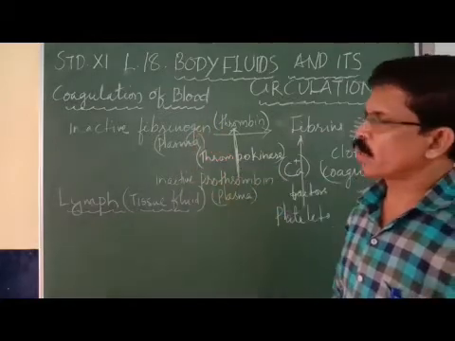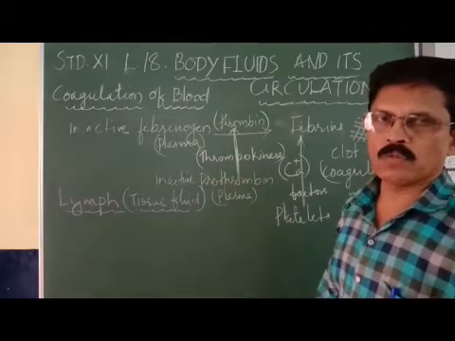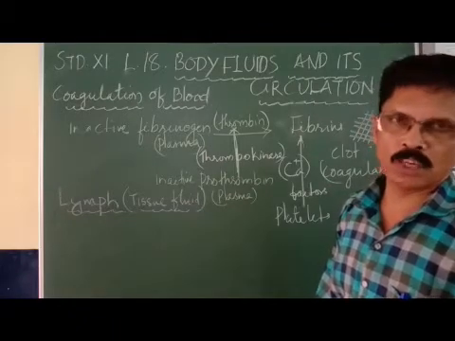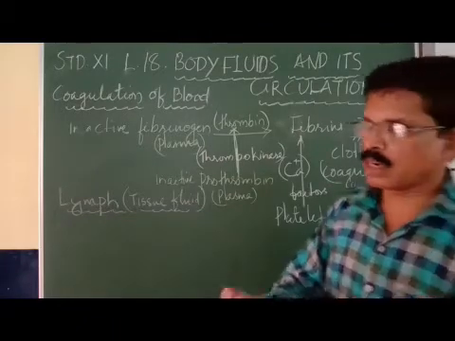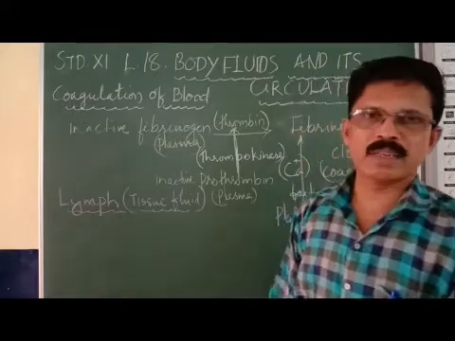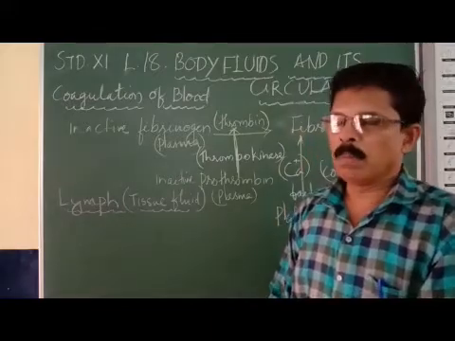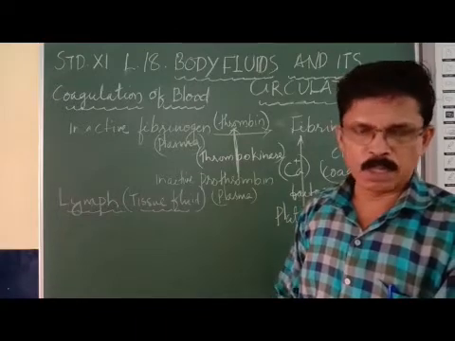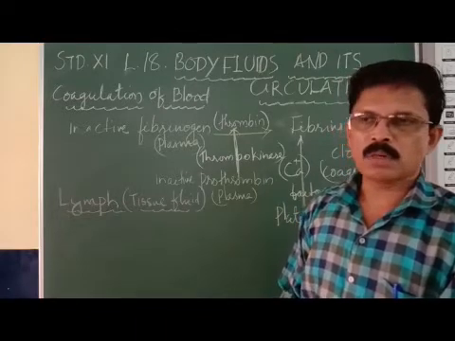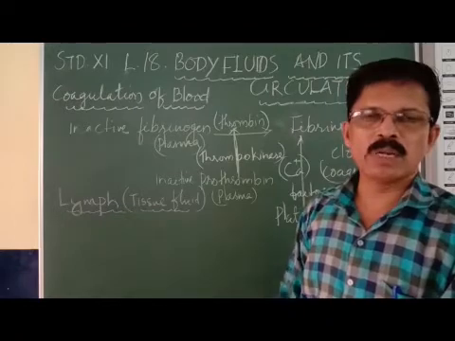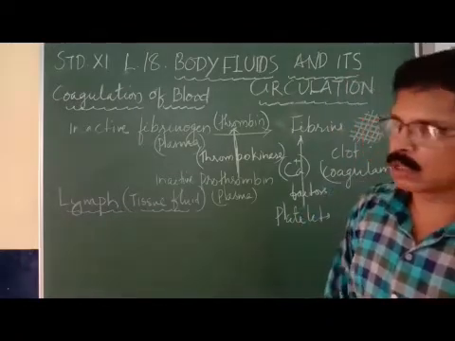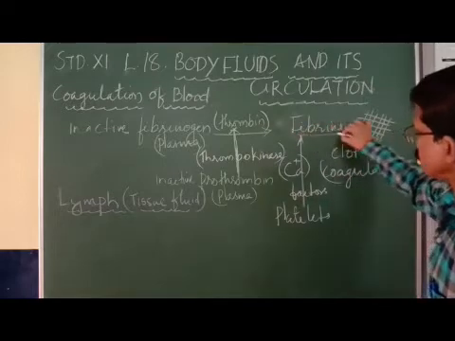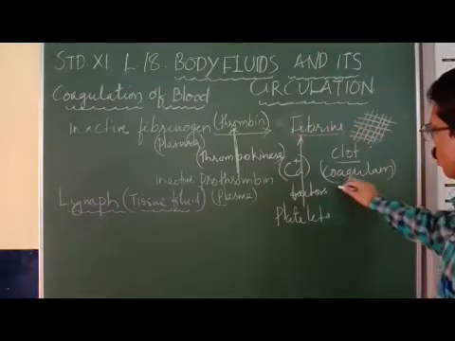Coagulation or clotting of blood is the process of stoppage of blood flow at the point of injury. When we develop a cut by chance or some accident, you can see the blood comes out of the body. At this point, after 1 or 2 minutes, the blood will clot. This clot is a mesh-like structure. We call this clot coagulum.